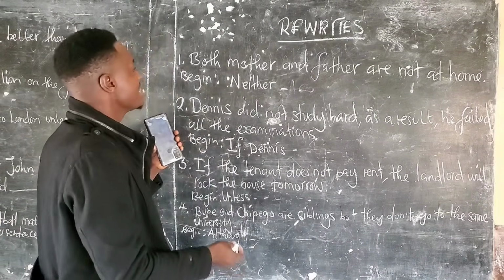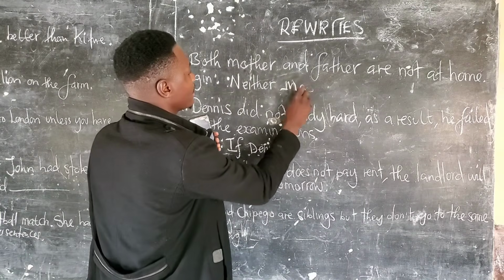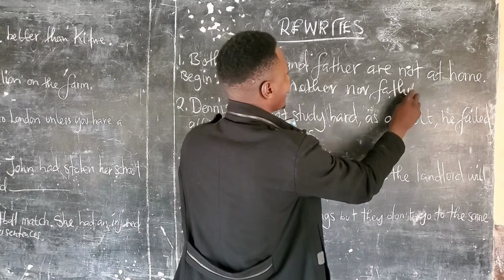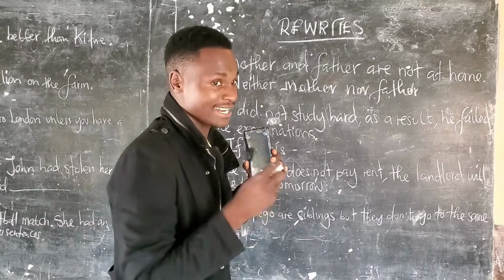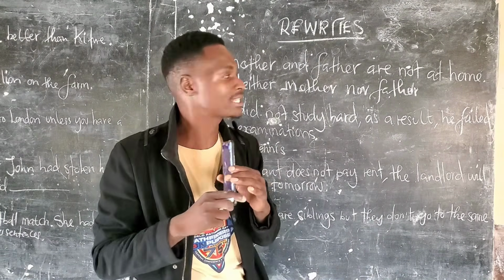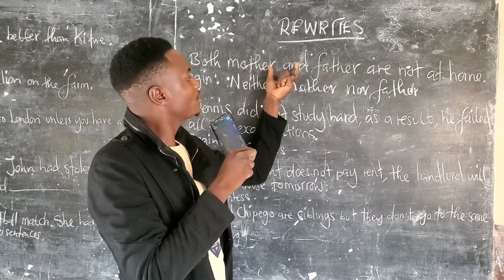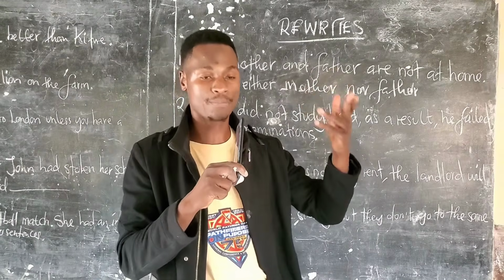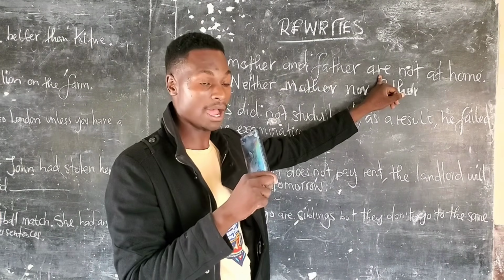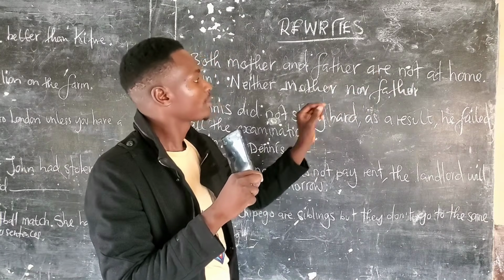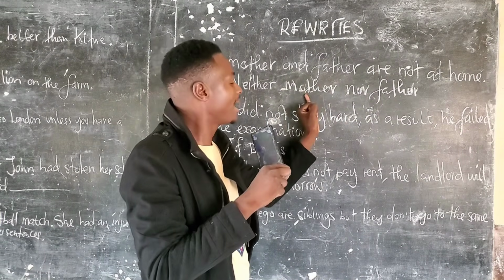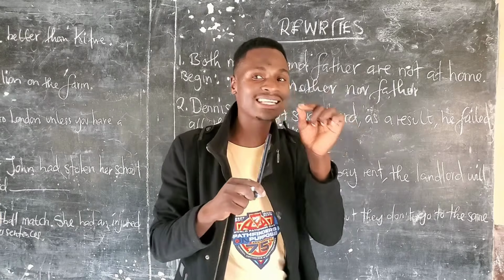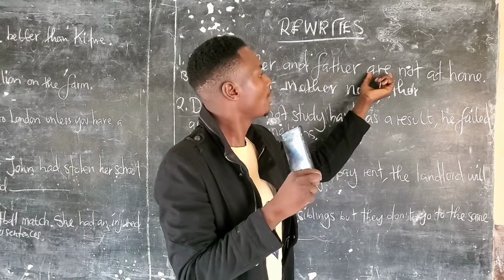So, it will be neither mother nor father. Look at this. This is where the catch is. You know that when you use the and here, you're combining two ideas, or two people. So here you're supposed to use are. Now, when you use neither mother nor father, the noun after nor determines the nature of the verb we're going to use.